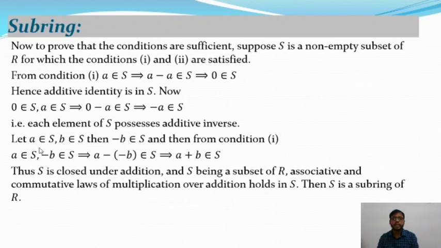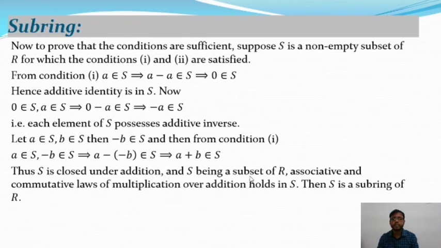Now let A belong to S and B belong to S, then minus B also belongs to S, and then from the first condition of the above theorem, A belongs to S, minus B belongs to S, then this implies A minus of minus B belongs to S. So that means A plus B belongs to S. So S is closed with respect to the operation addition, and thus S is closed under addition.